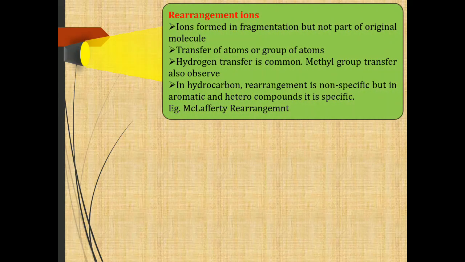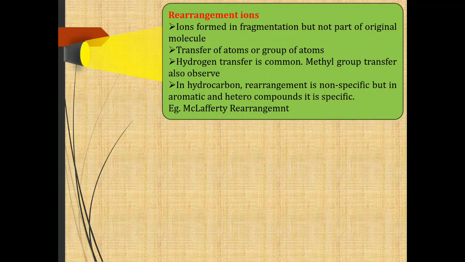The next ion is rearrangement ion. These ions are formed by transfer or rearrangement of atoms or groups of atoms from one position to another during the fragmentation process. The structure of a rearrangement ion reveals that it is not part of the original molecule. Generally, hydrogen transfer is common, but in some cases a methyl group also transfers to form a rearrangement ion.